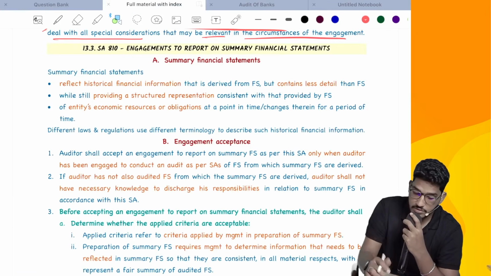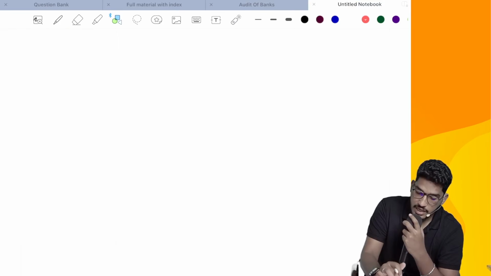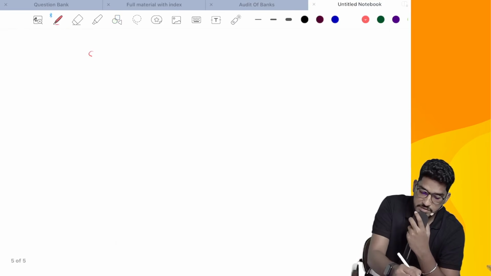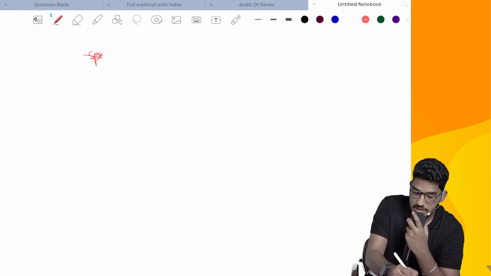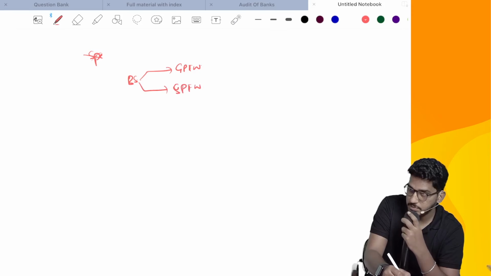What they're trying to say here is, sometimes the client will ask you to conduct audit of a specific element. Say, for example, the client is asking you to conduct audit of a balance sheet only. Now, this balance sheet can be prepared as per general purpose framework, or as per special purpose framework.